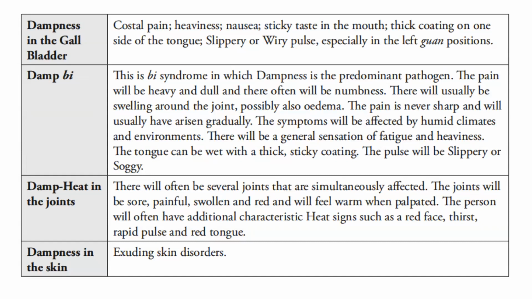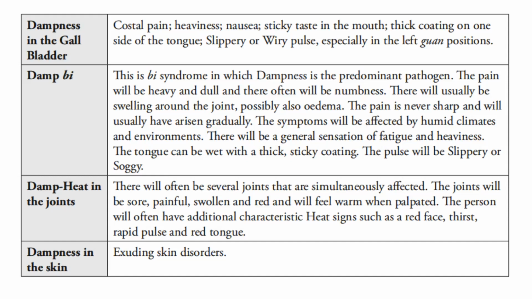In damp bi, this is bi syndrome in which dampness is the predominant pathogen. The pain will be heavy and dull, and there often will be numbness. There will usually be swelling around the joint, possibly also edema. The pain is never sharp and will usually have arisen gradually. The symptoms will be affected by humid climates and environments. There will be general sensation of fatigue and heaviness. The tongue can be wet with a thick, sticky coating, and the pulse will be slippery or soggy.